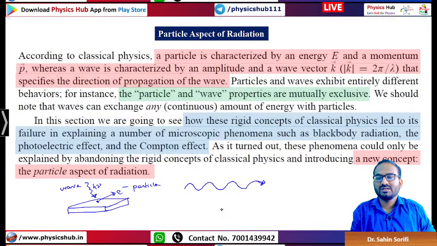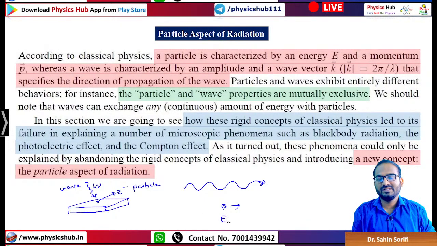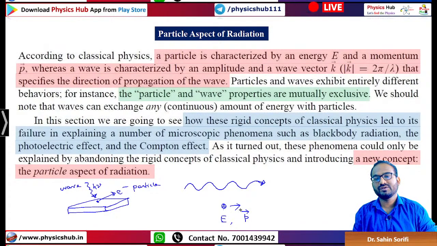If we consider a classical particle, how do you characterize it? A particle is characterized by an energy E and momentum P. Energy is a scalar quantity, so we need a vector quantity to get it more accurately. If you know the momentum, you get the idea of the product of effective mass and velocity, and as it is a vector quantity, you also get the direction, so you get complete information.